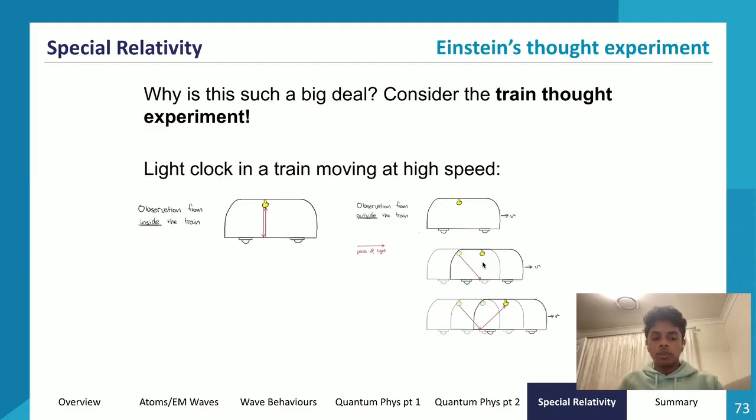So this is where the trippiness comes in. Even though I see it traveling like a triangle from outside, and from inside the train I see it traveling in a straight line, this all happens within the same time frame, technically. If I'm outside the train, I see light traveling a greater distance, but if I'm inside the train, I see light traveling a smaller distance, even though it all happens within the same time frame. What does this mean? It would kind of mean that if I'm outside the train, I see light traveling faster than if I'm inside the train.